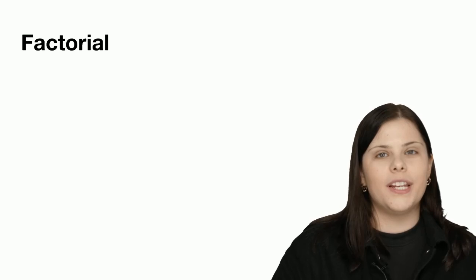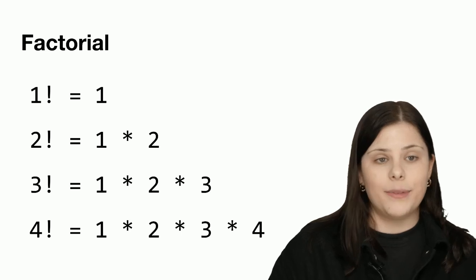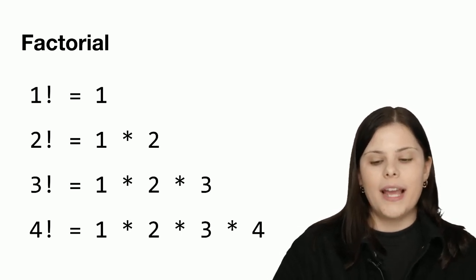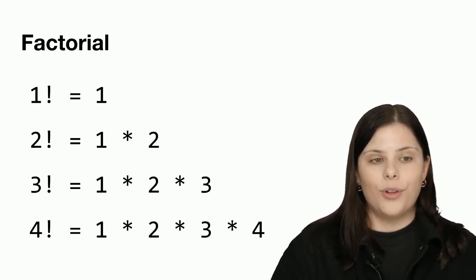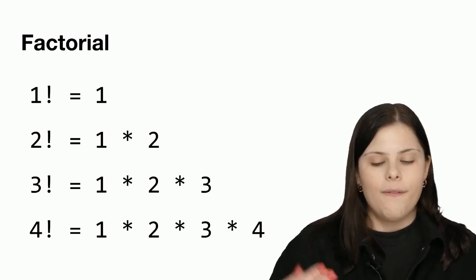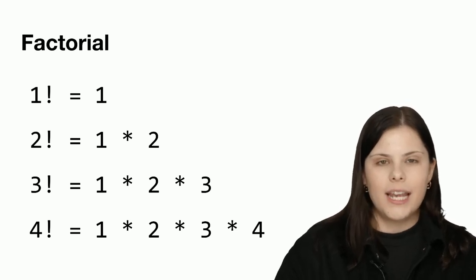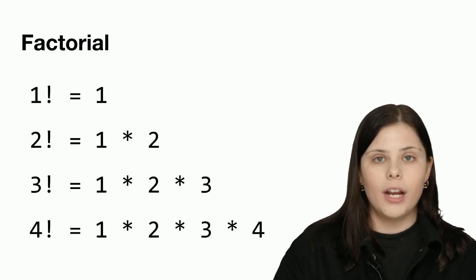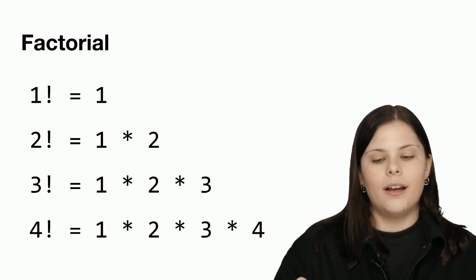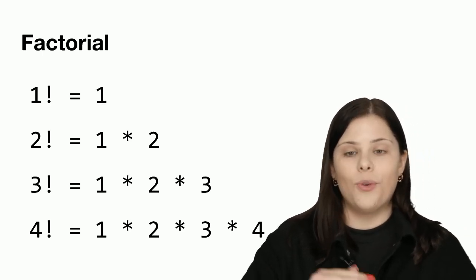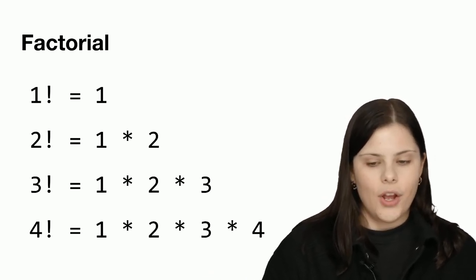Some of you might be familiar with factorial, where it really is just the exclamation mark operator that expands to the following form. For example, factorial of 1 is 1, factorial of 2 is 1 times 2, factorial of 3 is 1 times 2 times 3. So the process is to take the number before the exclamation mark and multiply it by the numbers, subtracting 1 every time until I reach the end.